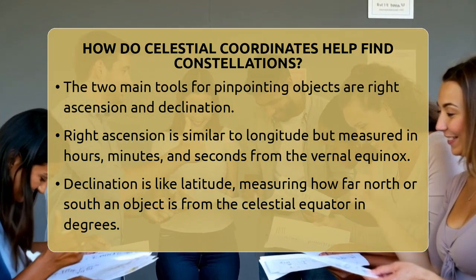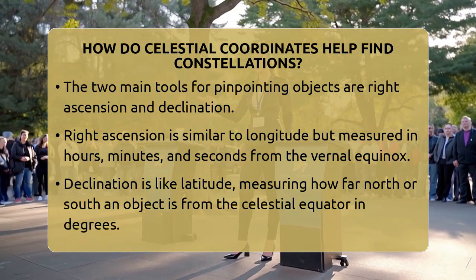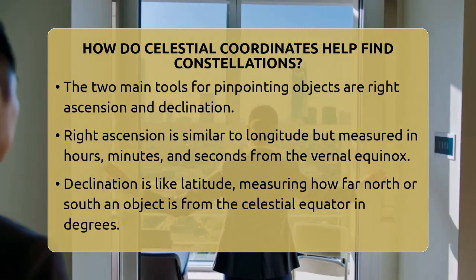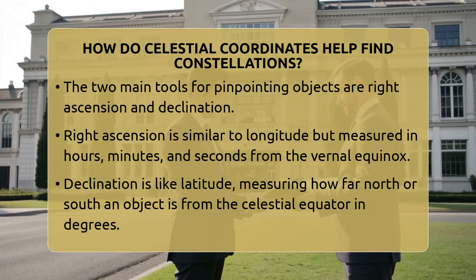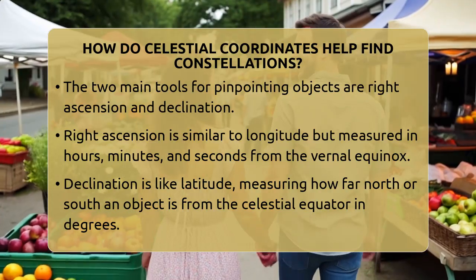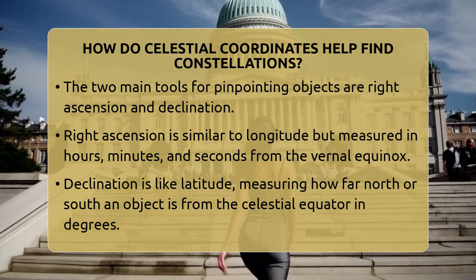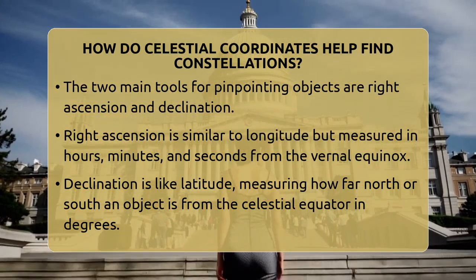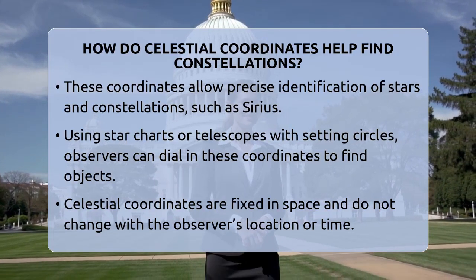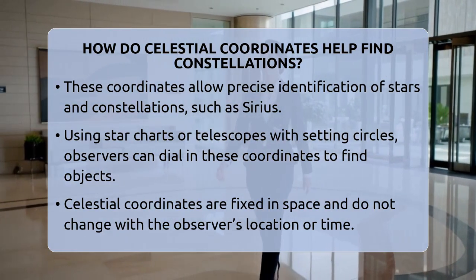Declination is like latitude. It measures how far north or south an object is from the celestial equator in degrees. Positive degrees mean north, negative means south. By knowing these two numbers, you can pinpoint exactly where a star or constellation is on the celestial sphere. For example, the bright star Sirius has specific right ascension and declination coordinates. If you have a star chart or a telescope with setting circles, you can dial in these coordinates to find Sirius easily.